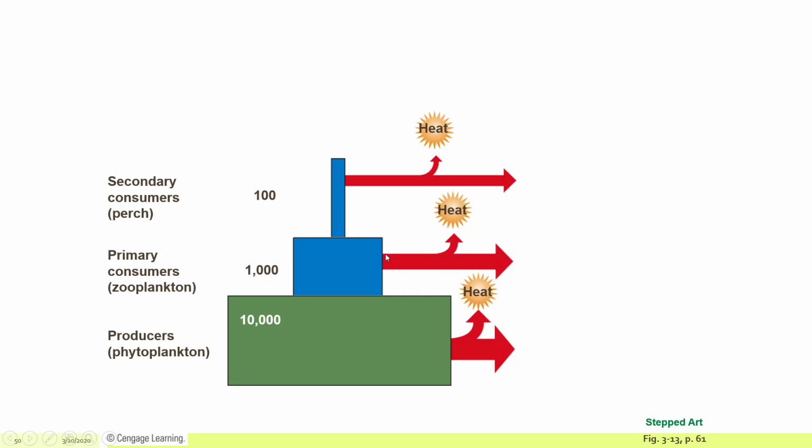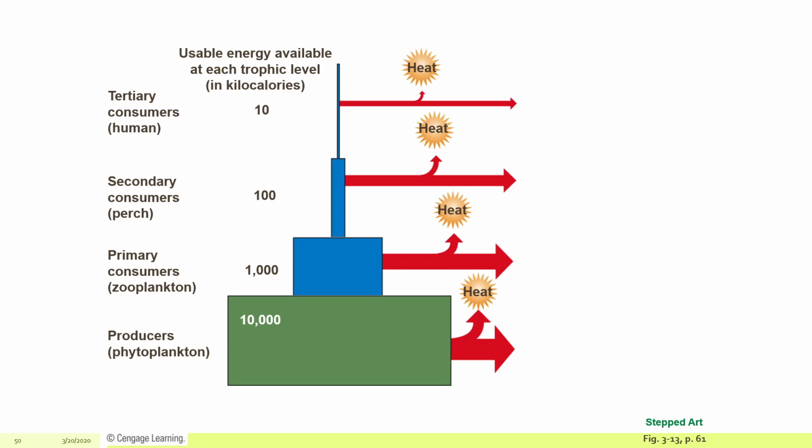And then you get to the final level, the highest trophic level. This could be humans eating perch, and this is going to be the tertiary consumers, and this is going to, again, be 10% of the available energy before. So for the usable energy at each level in kilocalories, I just said calories, whatever, if the producers were producing 10,000 calories, of that 10,000 calories, only 10 would be available to the tertiary consumer, to the humans.